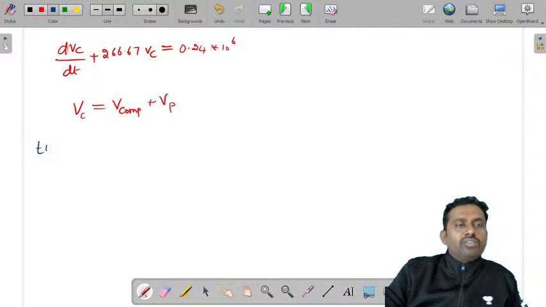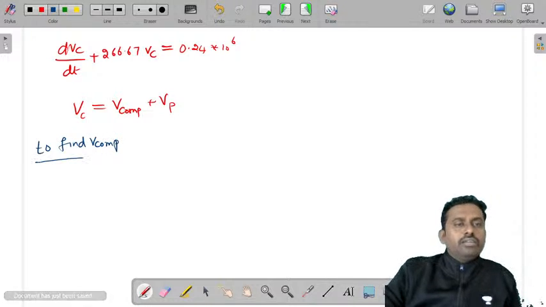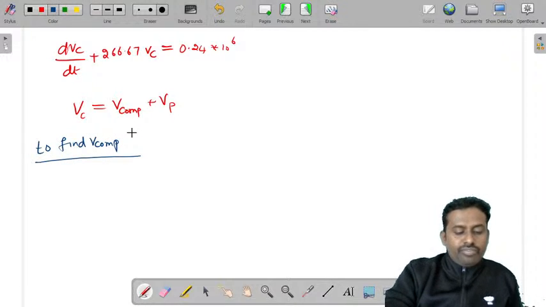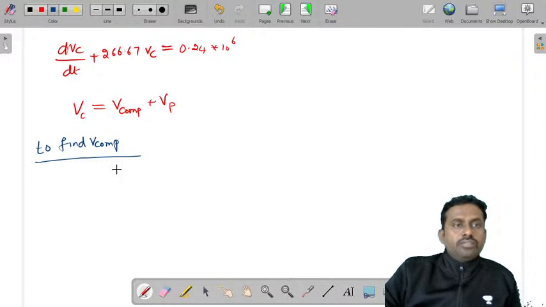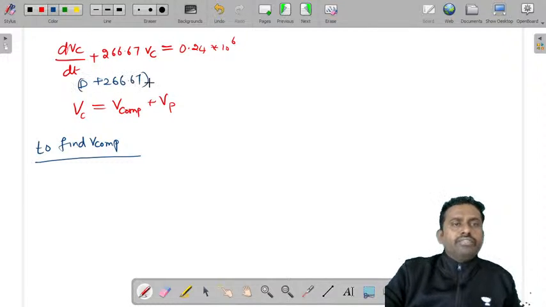So how do you find the complementary function? You need to consider the auxiliary equation. You can write this equation as D plus 266.67 Vc is equal to 0.24 into 10 power 6.